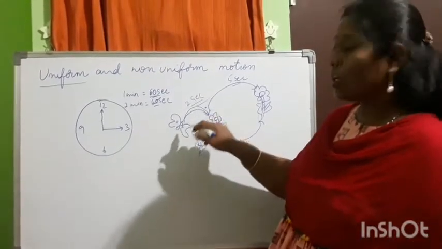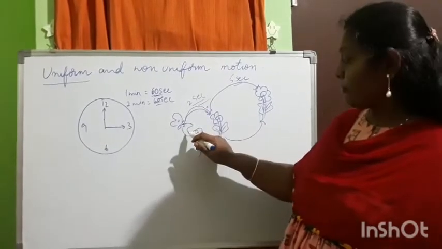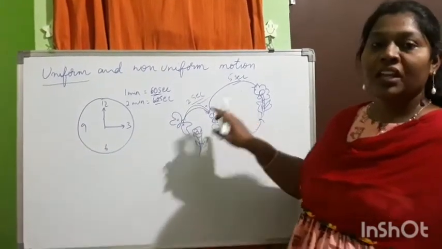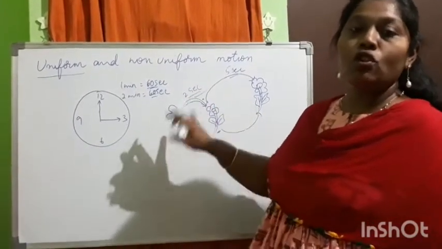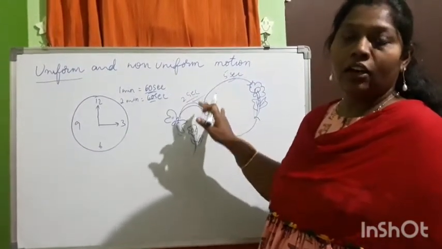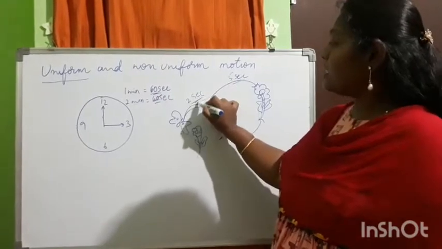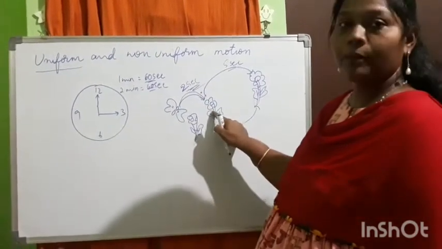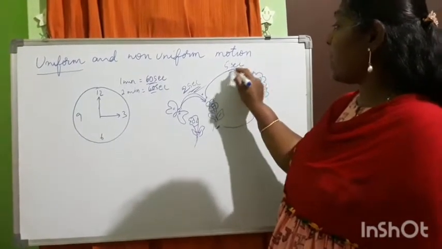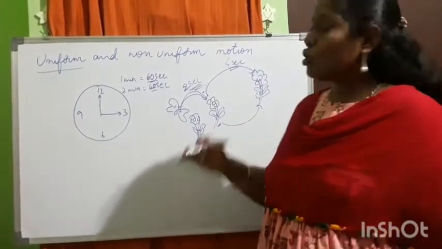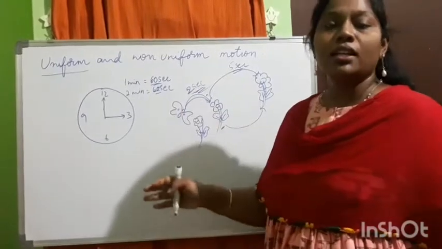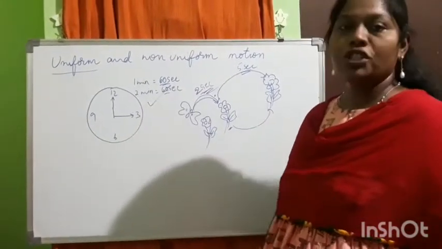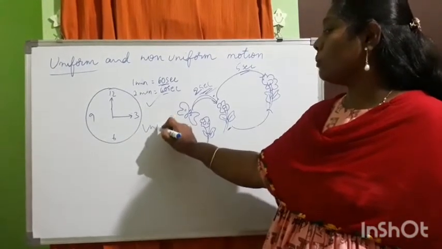The motion of the butterfly from one flower to another, the distance traveled with the time, is different. Here it is taking 2 seconds from this flower to here, and from here to here it is taking 5 seconds. So here the motion is non-uniform, but the clock's motion is uniform.